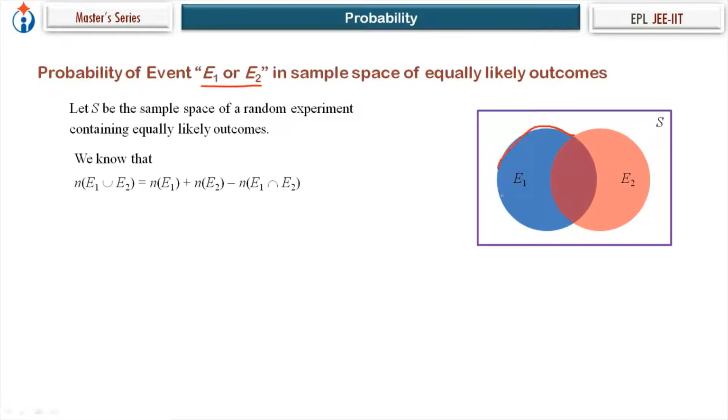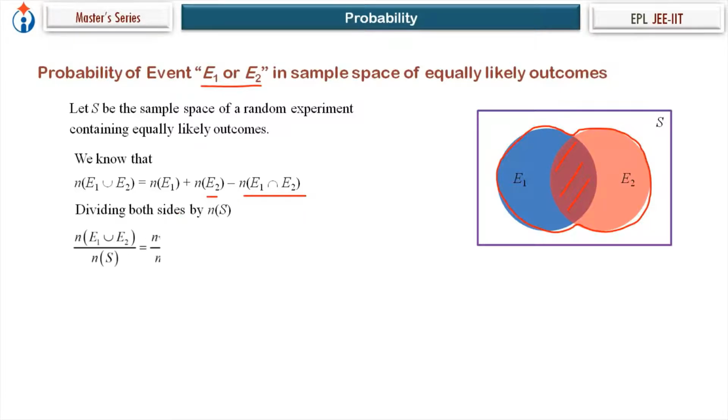This set from here to here. We have learned this in sets, which is equal to n of E1 plus n of E2 minus n of E1 intersection E2. Because this part is one time we have added in E1, one time we have added in E2, and we need it only once. So now we divide both sides by n of S.